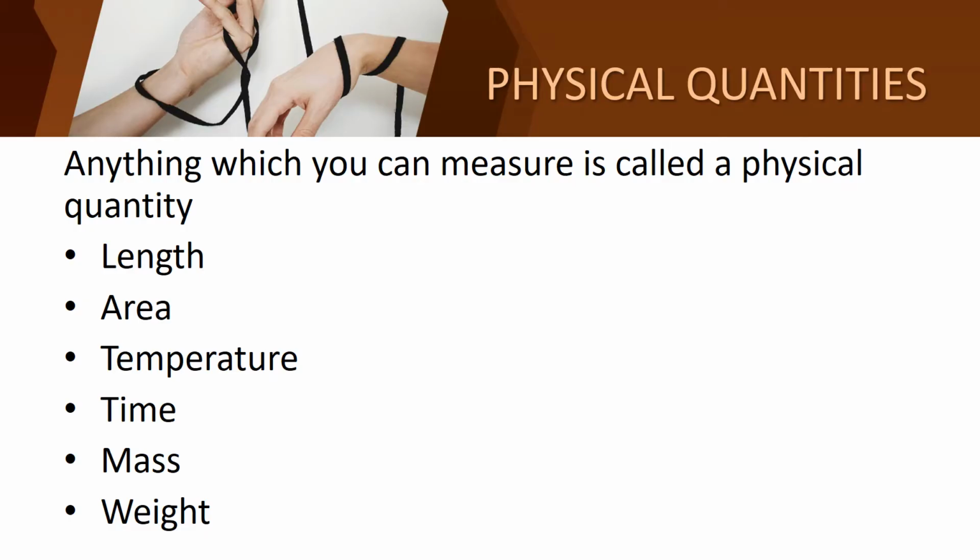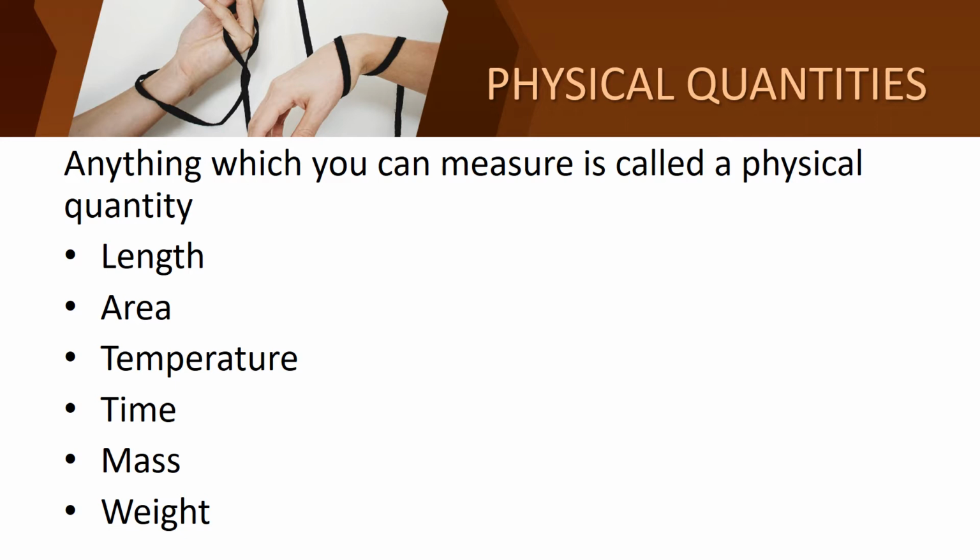Anything which you can measure is called a physical quantity. You'll say, today I am very happy. Can you measure the level of happiness? We can't.